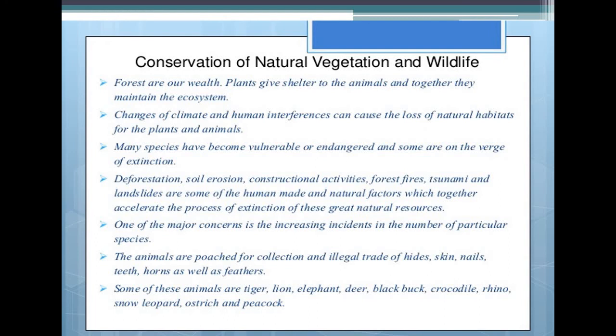And what are the factors that lead to the extinction of the natural resources? They are deforestation, cutting down of forests, soil erosion, cutting up of soil, constructional activities, forest fire, tsunami, and landslides. The animals are poached for the collection and illegal trade of hides, skin, nails, teeth, horns, as well as feathers. Some of these animals are tiger, lion, elephant, deer, blackbuck, crocodile, rhino, snow leopard, ostrich, and peacock.